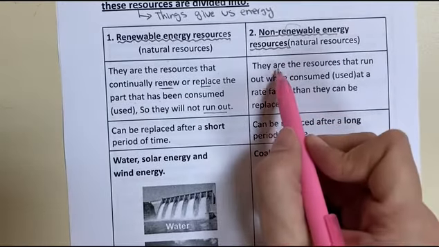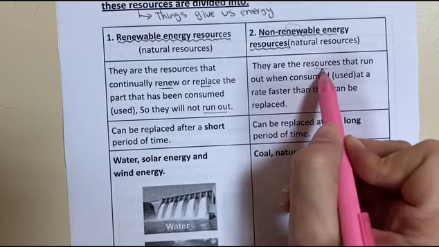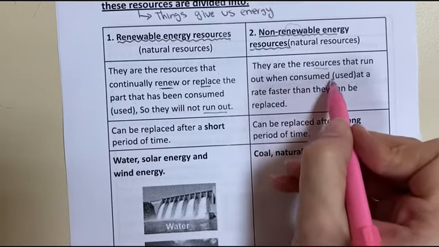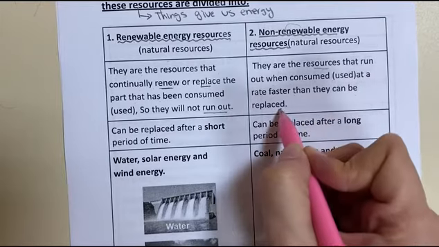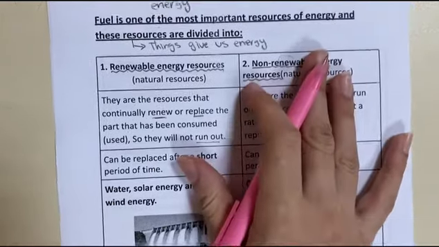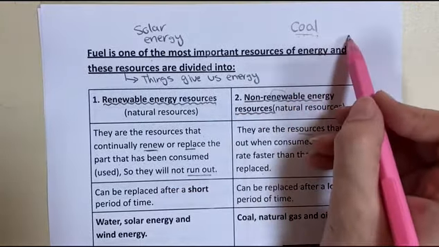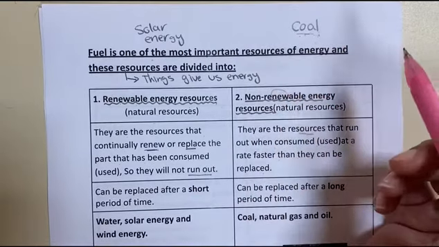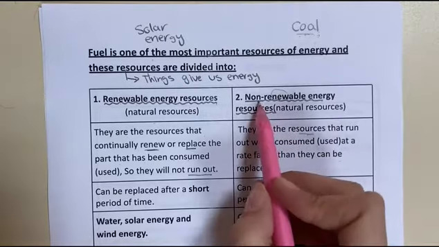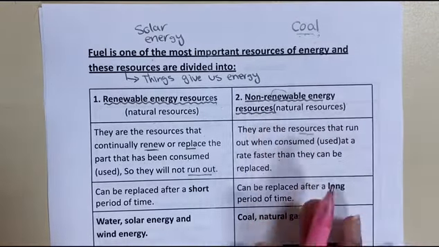But the non-renewable are resources that run out when consumed, used at a rate faster than they can be replaced. Like the coal. We finish the coal in a few years and it's formed over millions of years. So this is a non-renewable energy resource.